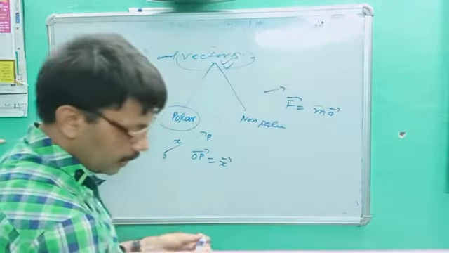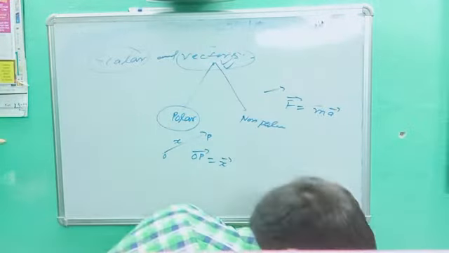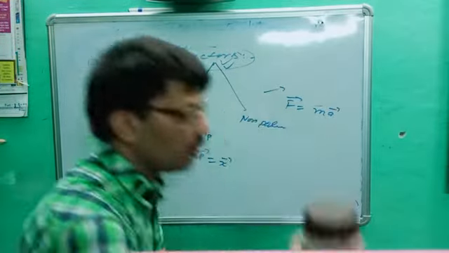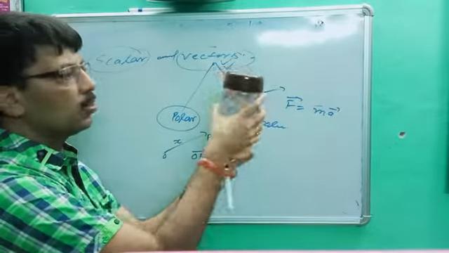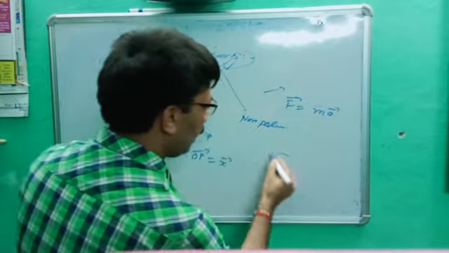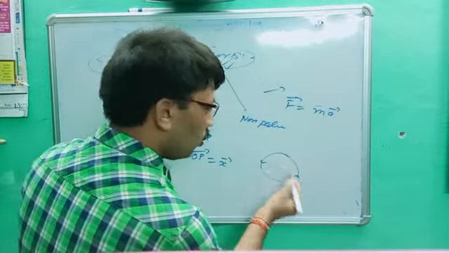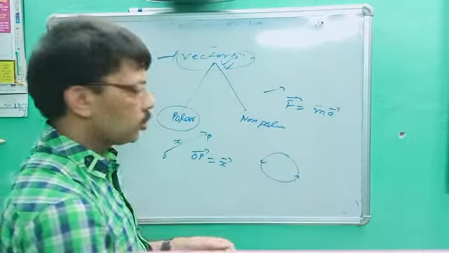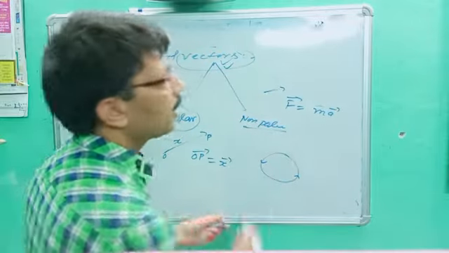Let's suppose I ask you to rotate this body. See, I am rotating this body. It means torque is acting on that body. If I rotate any body, no starting and ending point is there. So this is called a non-polar vector.